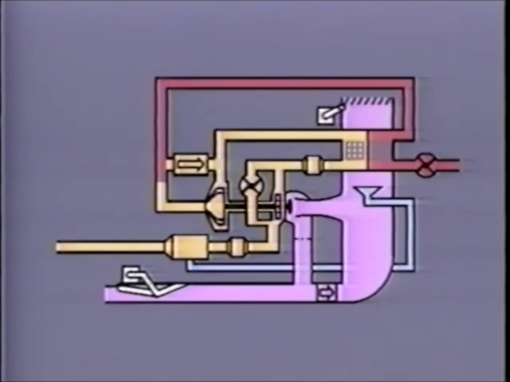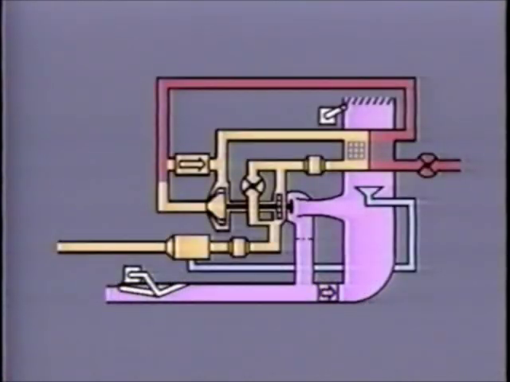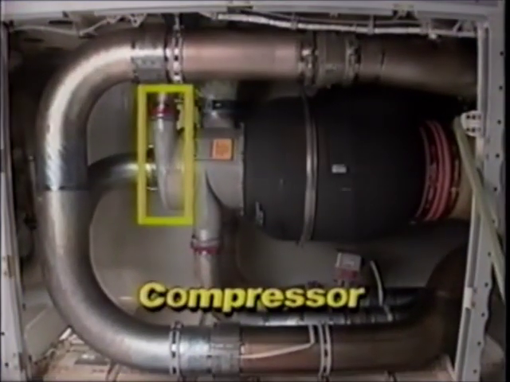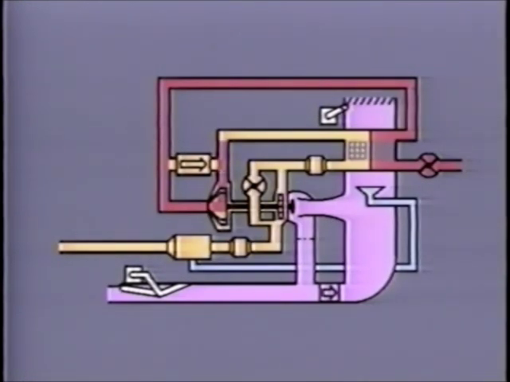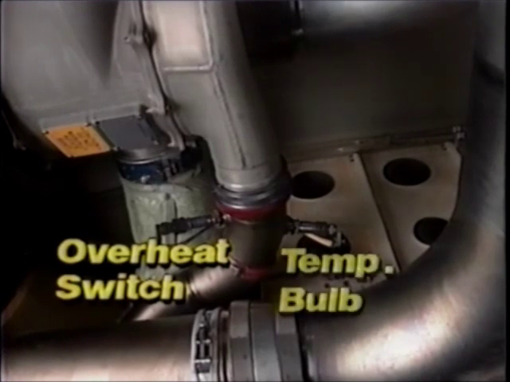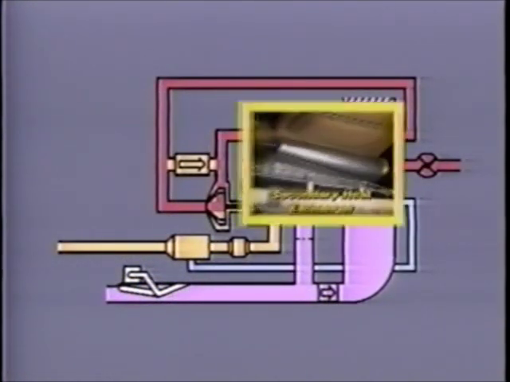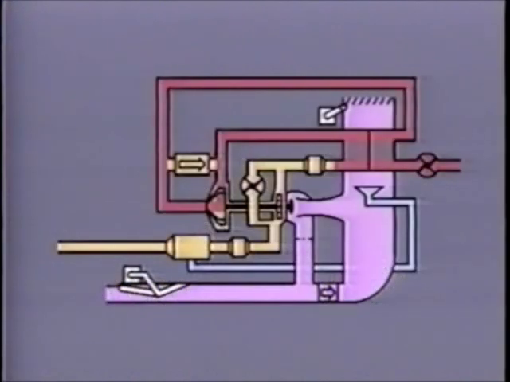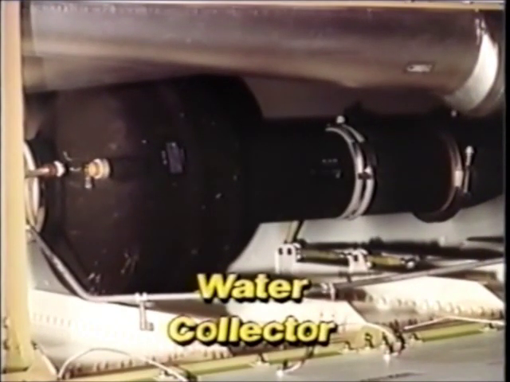After the air leaves the heat exchangers, it next flows past the compressor bypass check valve, then through the air cycle machine compressor. Past the compressor discharge overheat switch and the compressor discharge temperature bulb. Next, the air flows through the secondary heat exchanger. After the air leaves the heat exchanger, it flows through this water collector with its water drain line,